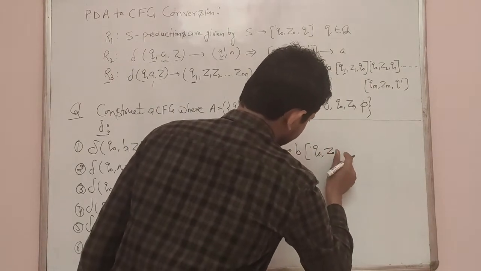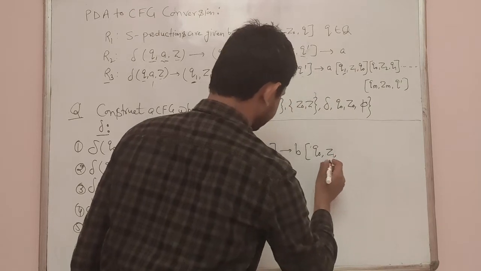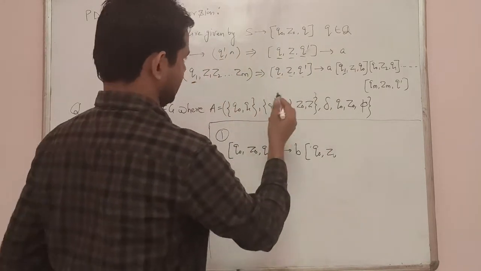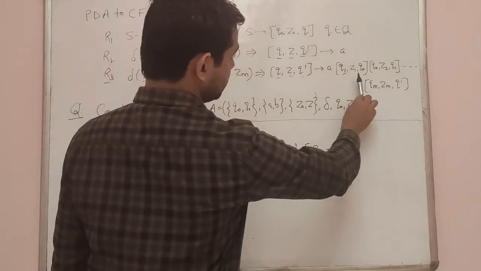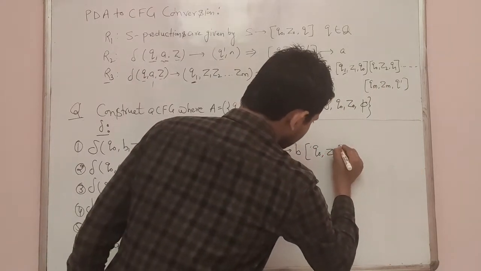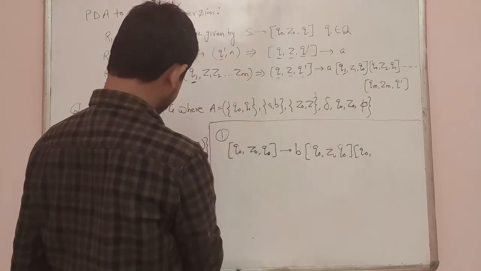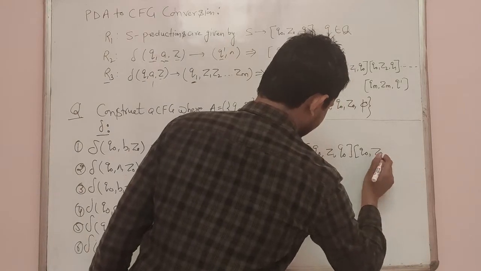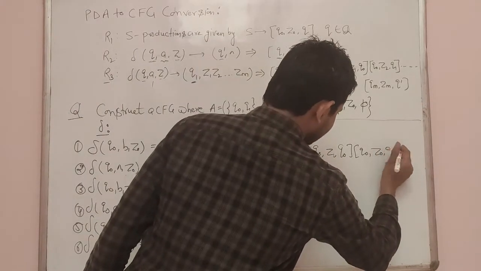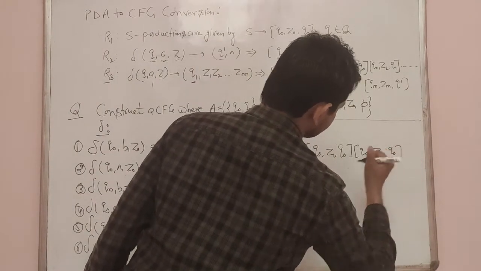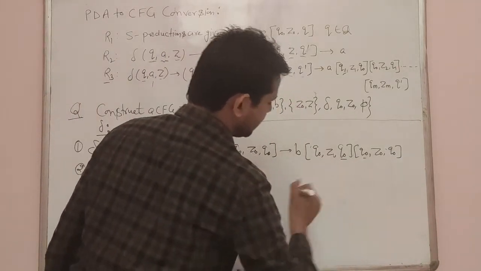So in the first one we use Z, comma. Then we will start with Z1, Z2 up to Zn. We have Z and Z0, so we use here Z1, Z2. Initially we will use q0, then again we will start with q0. Then we will use the second symbol, Z0, and at last we will write the q'. Whatever value is here, we will write that q'. So q' is here q0, right?